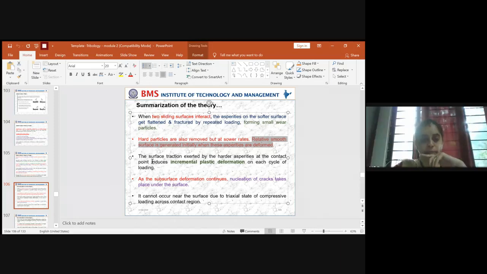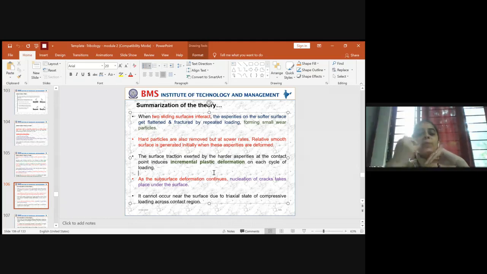Next summarization concept is the surface traction exerted by the hard asperities at the contact point includes incremental plastic deformation. This is when the asperities come from the harder material to the softer material. Due to the flowing of these asperities into the soft material, the surface traction across the contact will be enhanced by the harder asperities. So this contact induces an incremental plastic deformation.